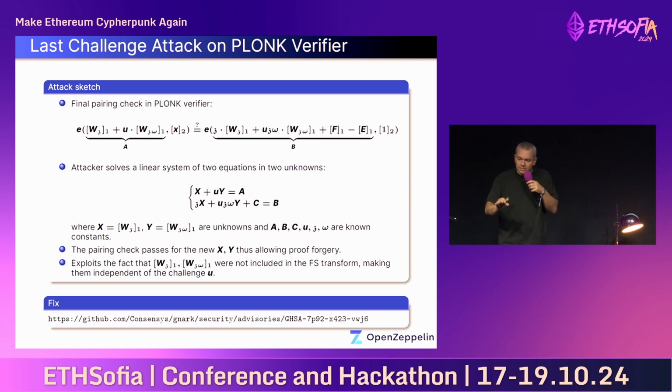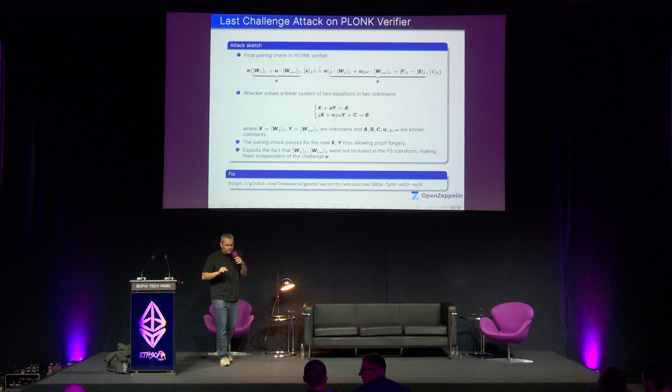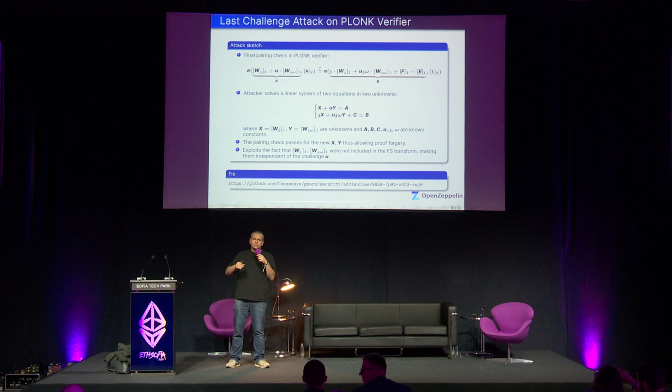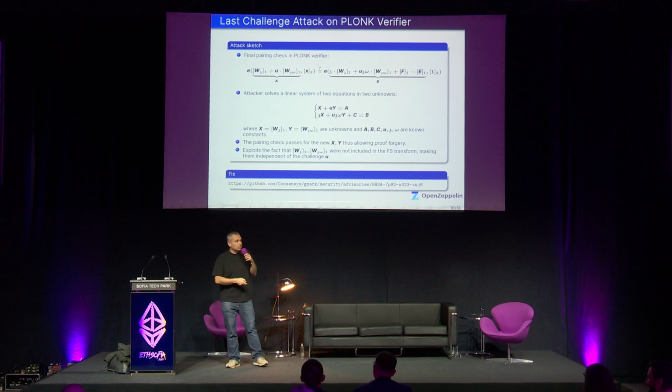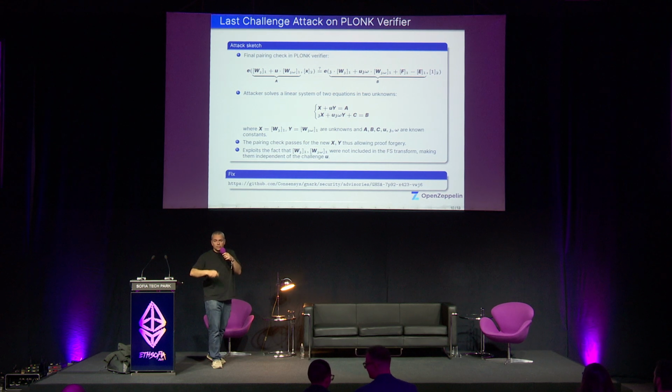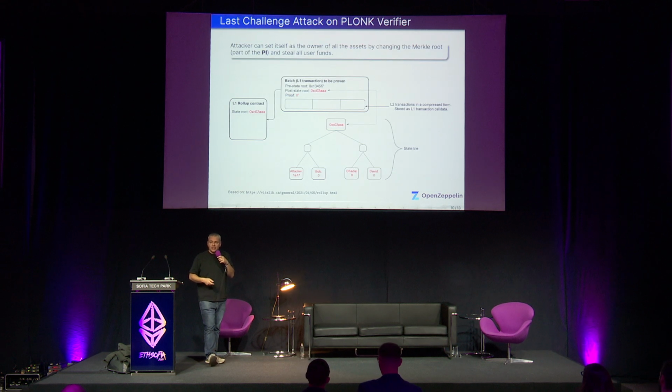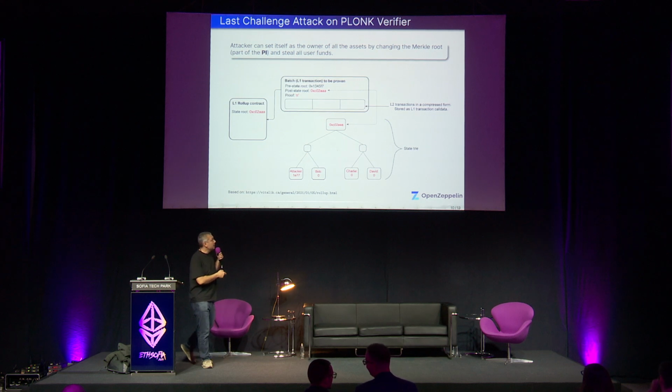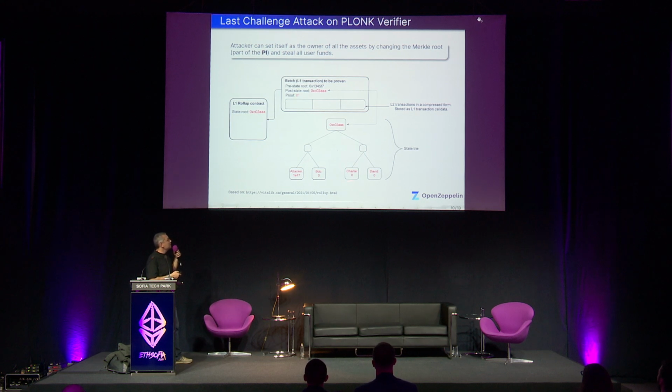Some elements of the proof without modifying the challenge, and as a result you end up with a simple system of 2 linear equations in 2 unknowns, which you solve for x and y. You replace x and y in a forged proof, and this forged proof will be accepted as valid. And what are the implications? Well, on layer 2, an attacker makes a false transaction that transfers all the user funds into an attacker-controlled account.